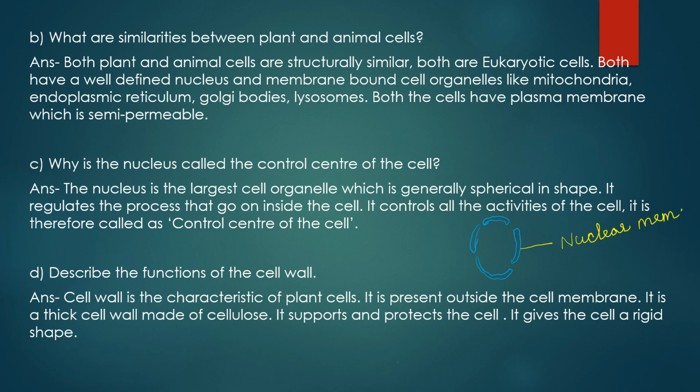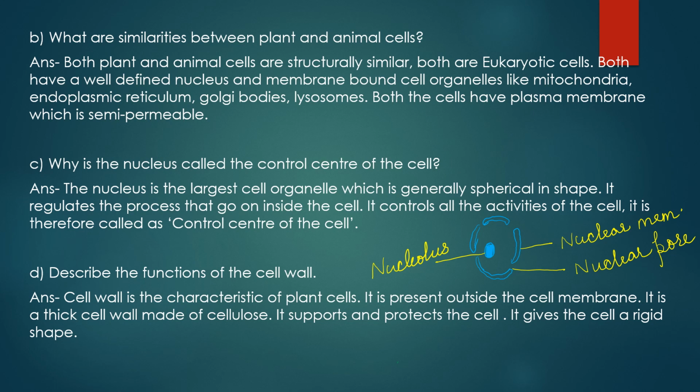Okay, then these gaps are called nuclear pores. Then inside the nucleus there is a huge, big spherical body, and this structure is called the nucleolus.